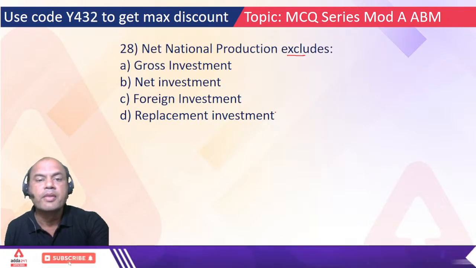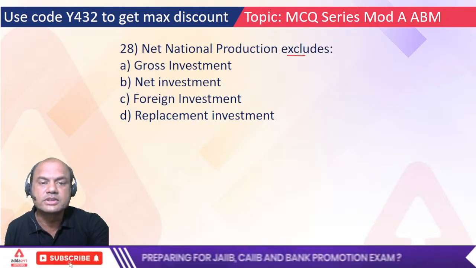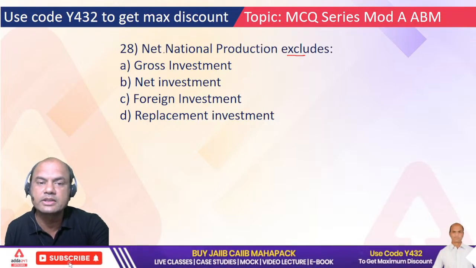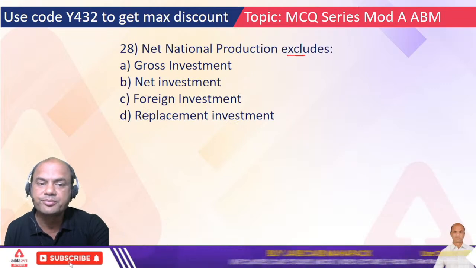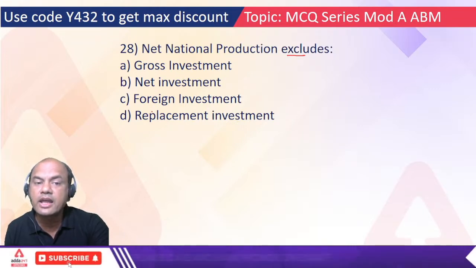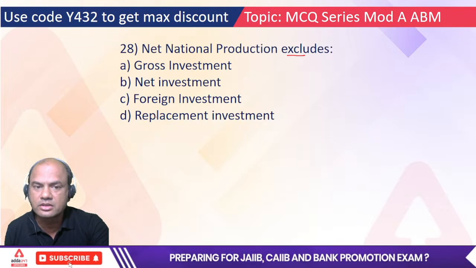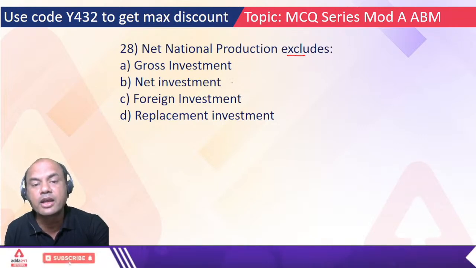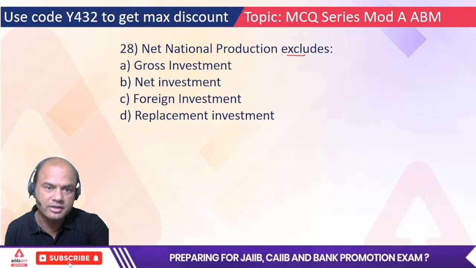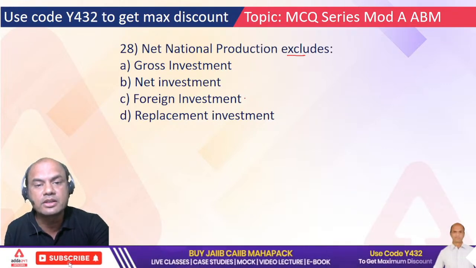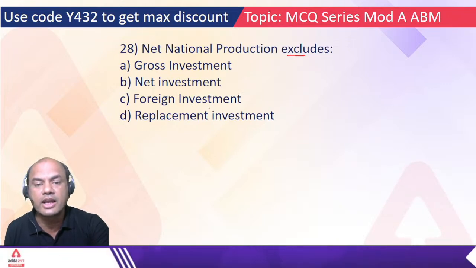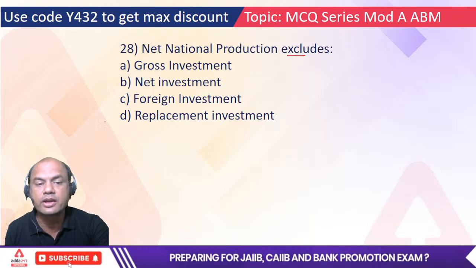So it excludes what? Gross investment, net investment, foreign investment and replacement investment. What do you think is the correct answer, A, B, C or D? It is the indirect expense which we have to subtract. Gross investment, direct money comes in. Net investment, again money comes in. Foreign investment, somebody is giving the money. Replacement investment, is this a direct part? No. So that's why D is the correct answer.